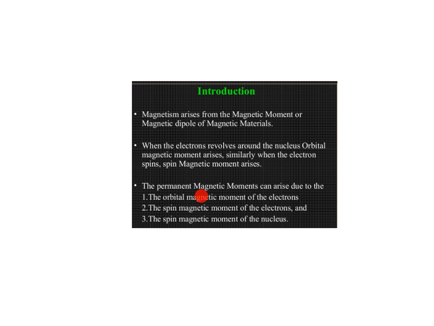Therefore, the permanent magnetic moment can arise due to, first, the orbital magnetic moment of the electron, second, the spin magnetic moment of the electron, and third, the spin magnetic moment of the nucleus.